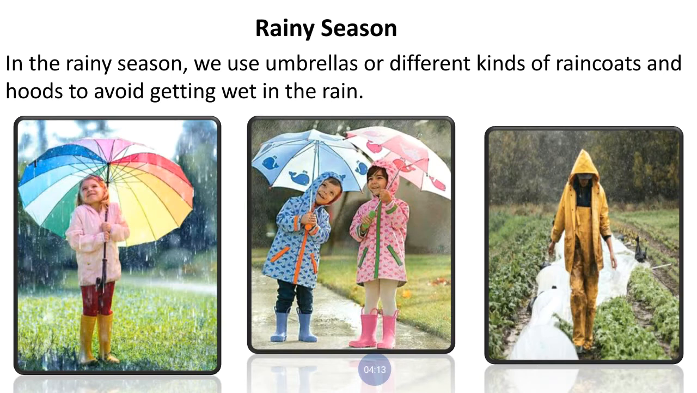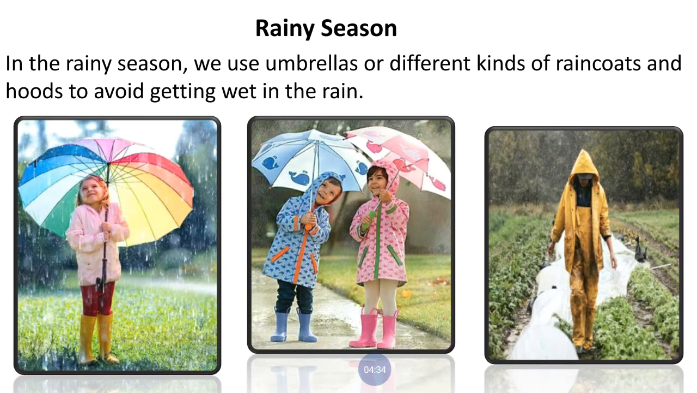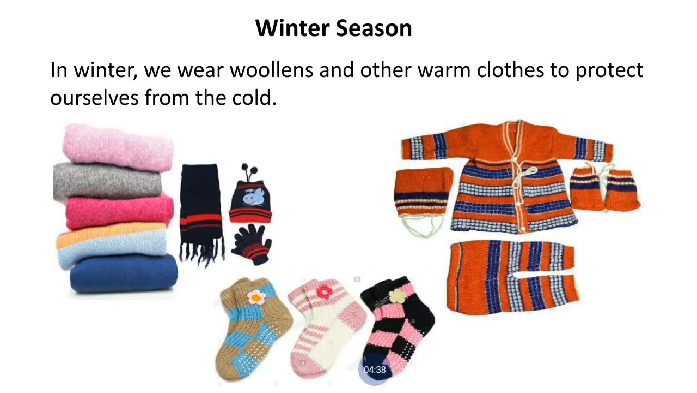Now in which months does the rain start? In the June or July month. From June the rain starts: June, July, August and September. Sometimes the rainy season goes till October also. And when does the summer season start? From February, March, April and May. Four months these seasons are there.